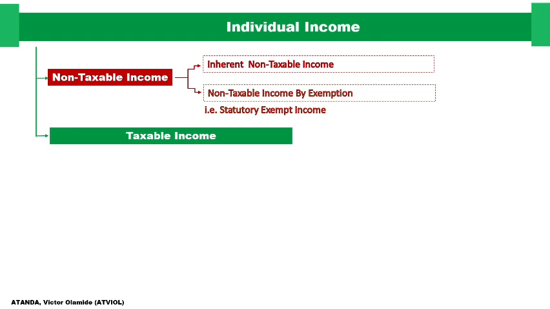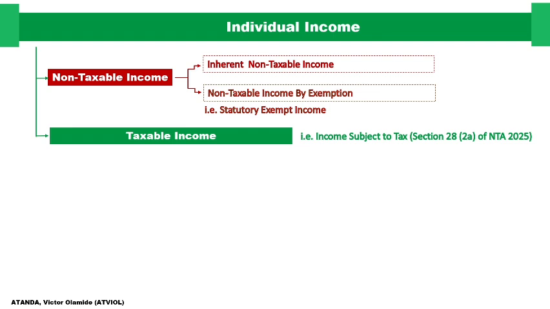the legal meaning of taxable income. But those that meet the legal meaning of taxable income, but by virtue of meeting the conditions stated in the tax law, they are exempted from taxes. That's why we call them statutory exempt income. And our major focus is going to be on taxable income. And what we said is that taxable income is the income subject to tax.